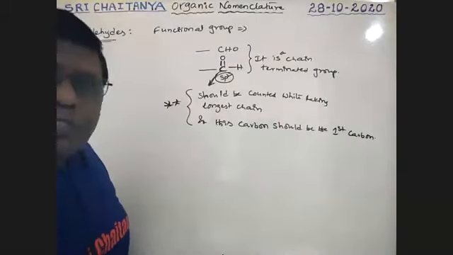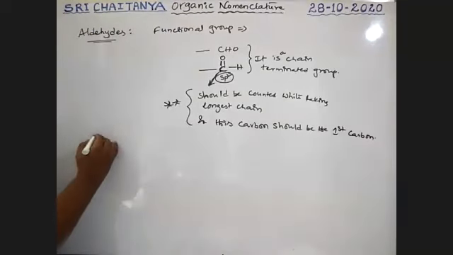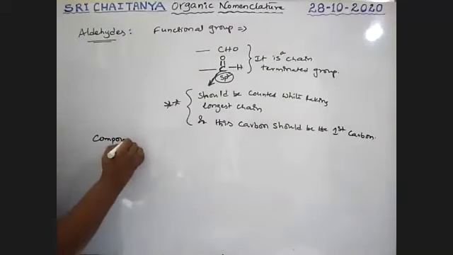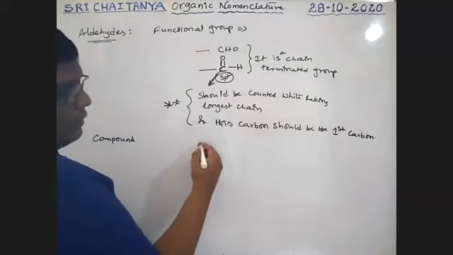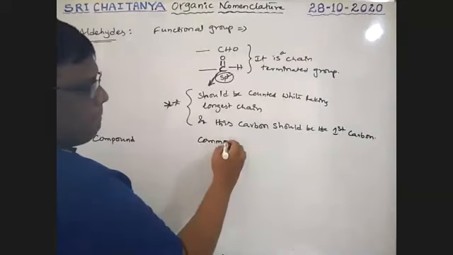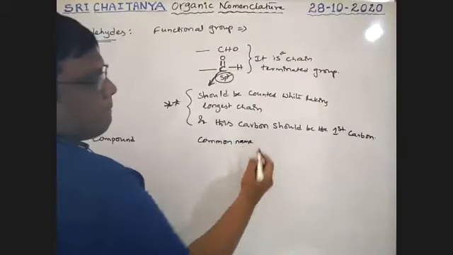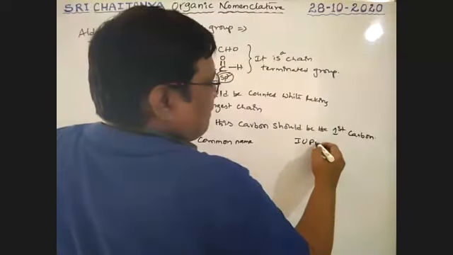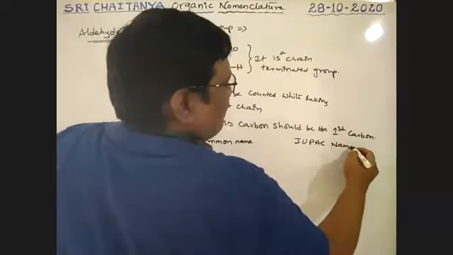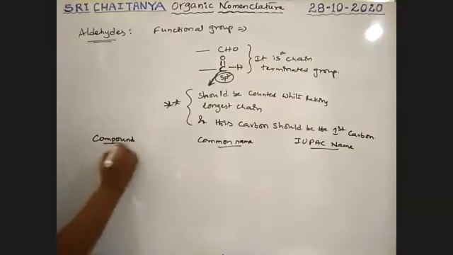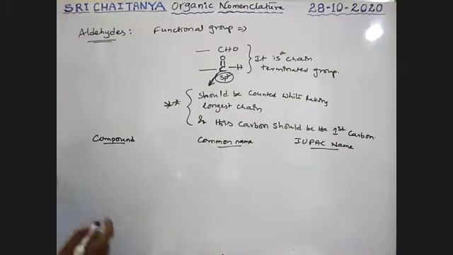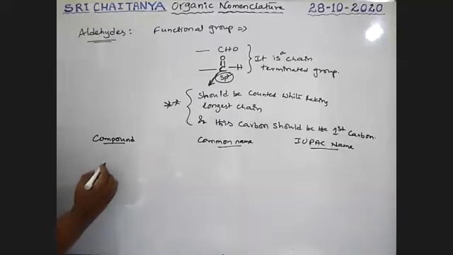Let us take an example. See here, the compound, that is the common name, and this is the IUPAC name. See here how to find out. This is a functional group.